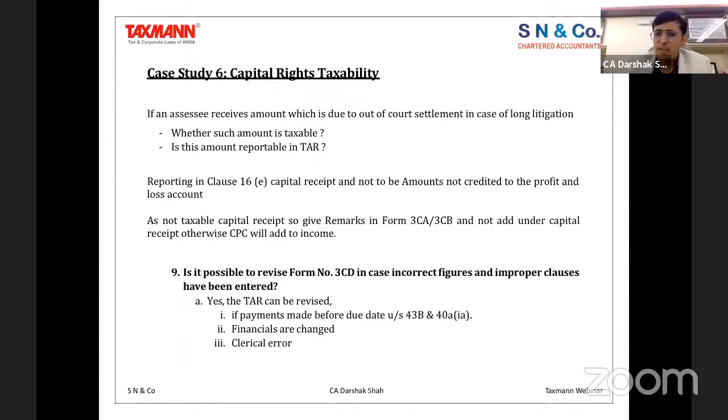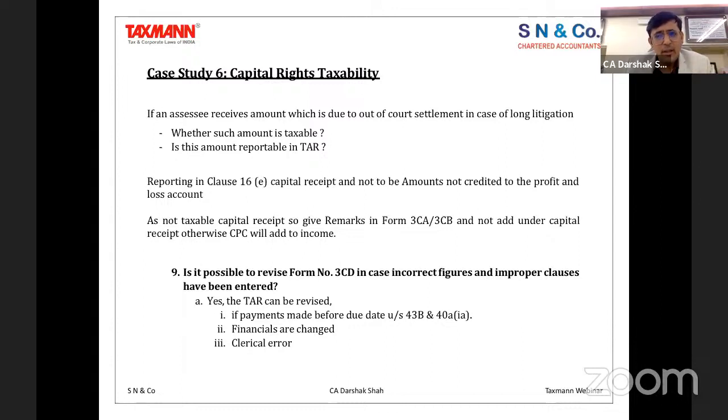And there are three situations in which you can do it. One, when your financials have changed. So if there is any change in it, that's one of the reasons for doing it. Second reason is there are clerical errors which have happened while filing your tax audit, that you can take into consideration. And the last one is when you are